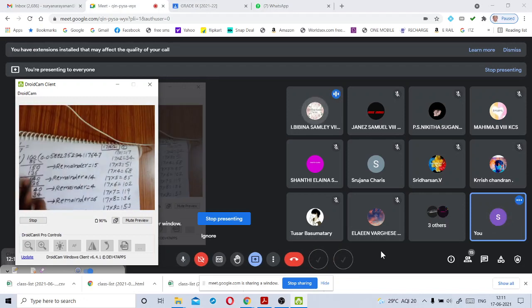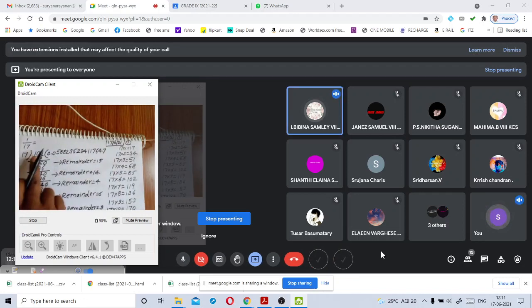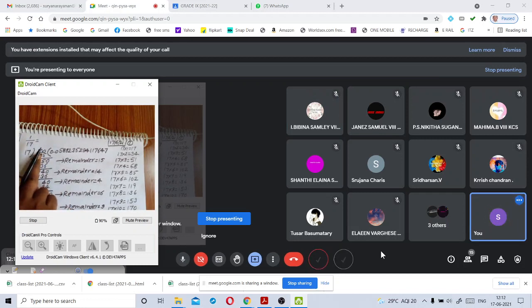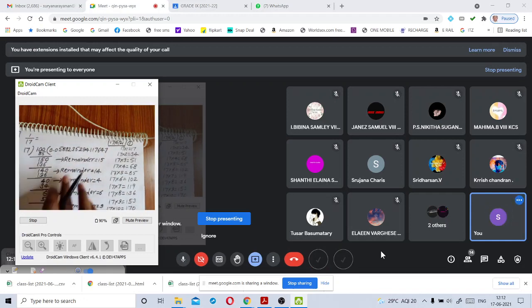We divided by 17, so the given number itself is 1. Yes or no? The given number itself is 1. So we can stop here, at this step. And we keep the bar symbol here, because again we do the same division.